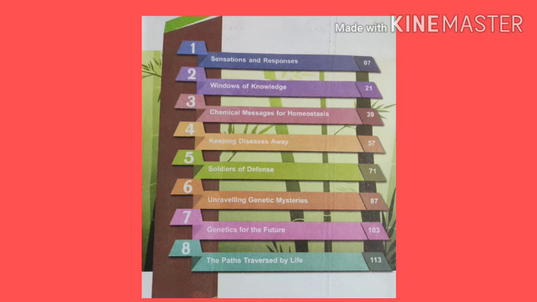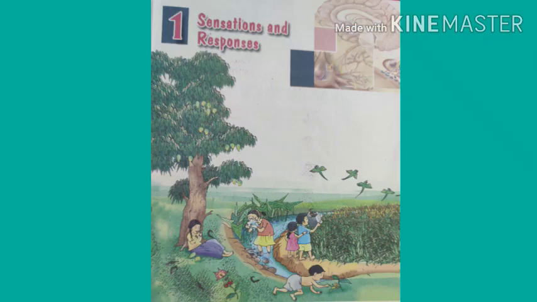Okay. This year in biology you have 8 chapters. The textbook is divided into 2 parts. The first part has 4 chapters and the second part also has 4 chapters. Your first chapter is sensation and response.